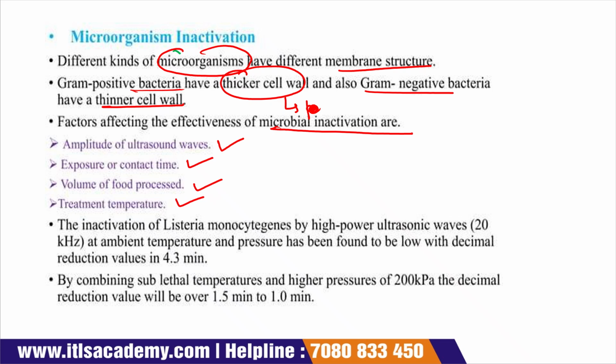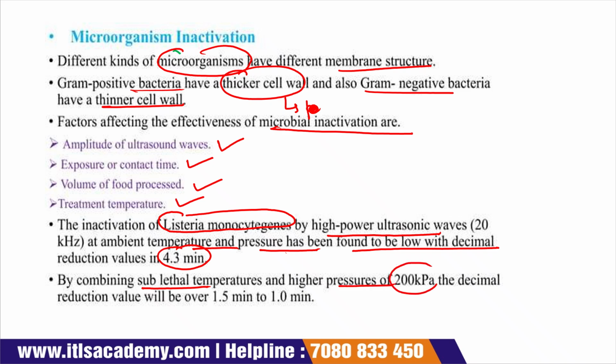If we have to inactivate Listeria monocytogenes by high power ultrasound waves in the range of 20 kilohertz, then at ambient temperature and pressure the effect was found to be low, with a decimal reduction value of 4.3 minutes. By combining sub-lethal temperature and a high pressure of 20 kilopascal, the decimal reduction value will be lower, from 1.5 minutes to 1 minute.